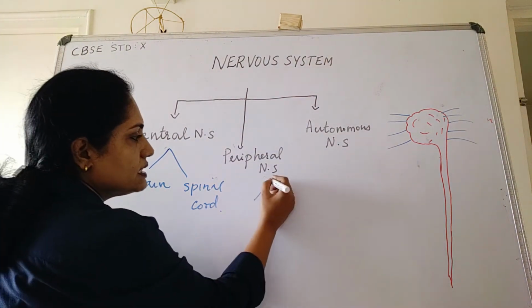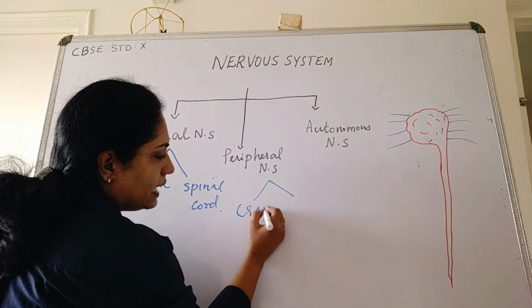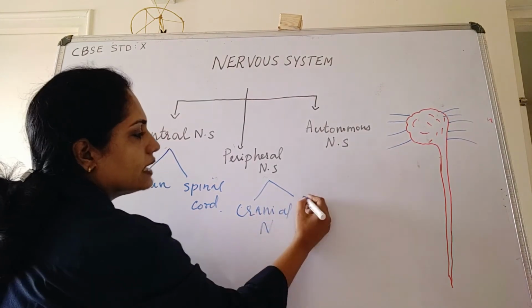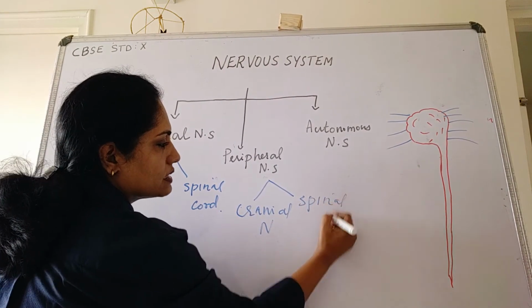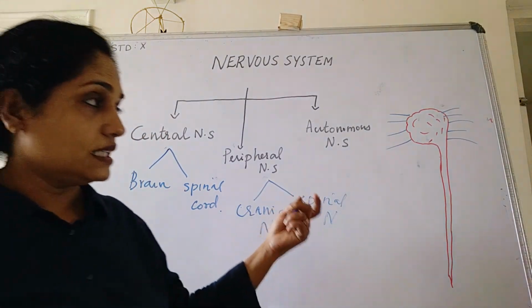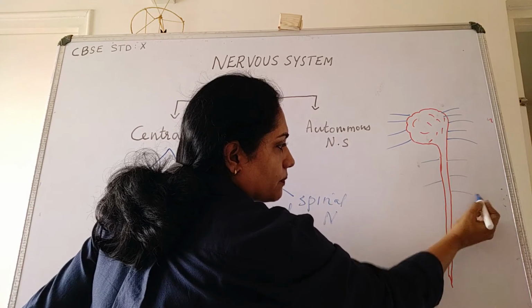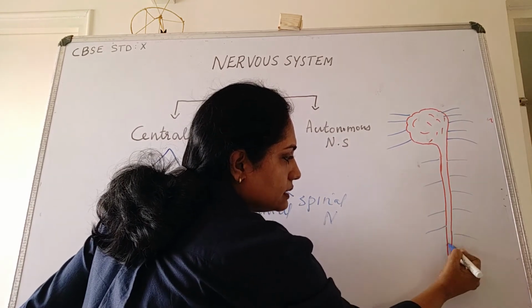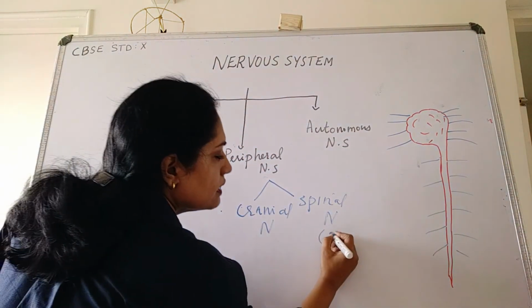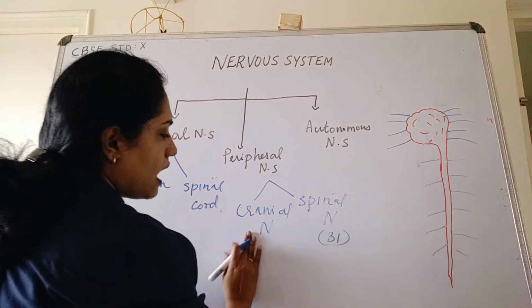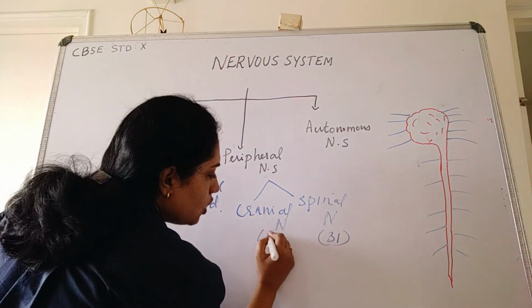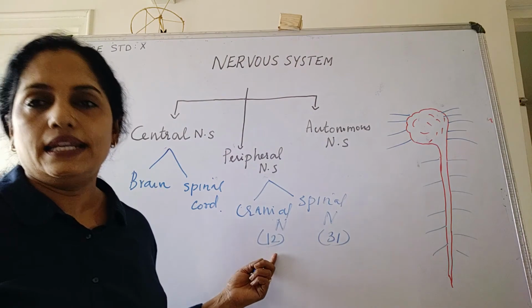Spinal nerves are the nerves that emerge from the spinal cord. There are 31 pairs of spinal nerves and 12 pairs of cranial nerves.